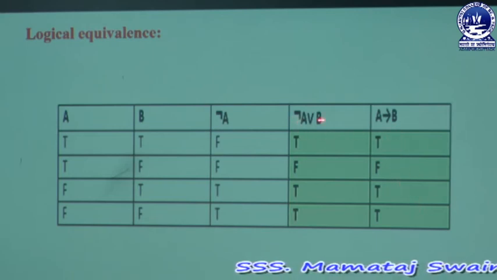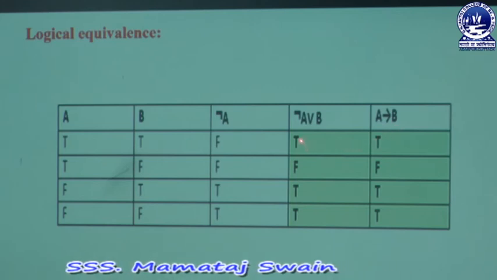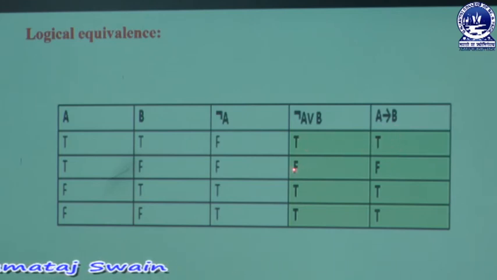Now compare these two columns. Here this value is equal to this value, then the second column value is also equal, the third column value is also equal and the fourth column value is also equal. That means these two columns are identical. Then we can say that these two propositions are logically equivalent or these two propositions are equivalent.